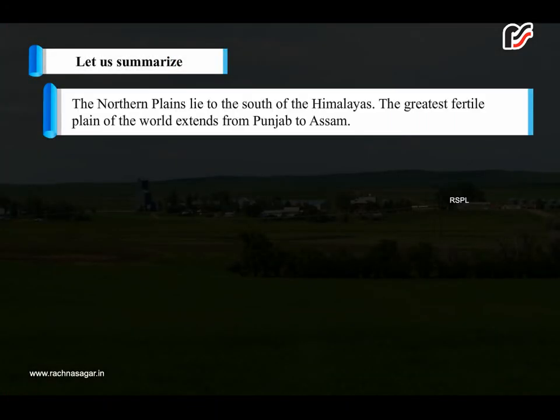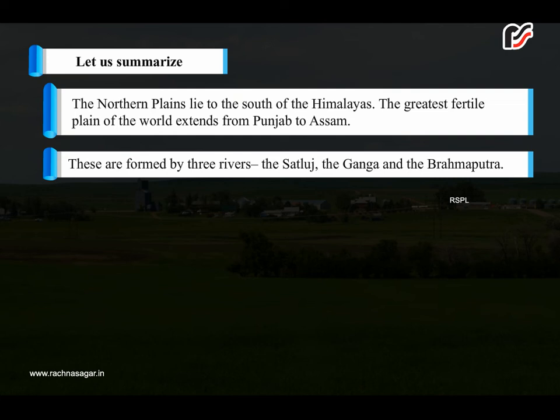Let us summarize. The northern plains lie to the south of the Himalayas. The greatest fertile plain of the world extends from Punjab to Assam. These are formed by three rivers, the Satluj, the Ganga and the Brahmaputra.